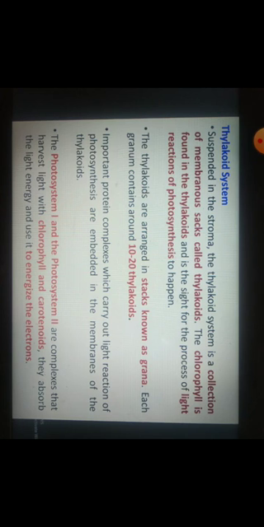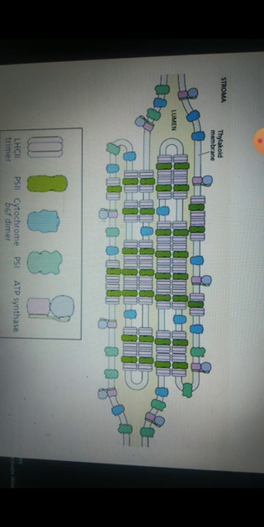Photosystem 1 and photosystem 2 are complexes that harvest light with chlorophyll and carotenoids. They absorb light energy, and the chlorophyll molecules and photosystems are all present on the thylakoid membranes. Here is the diagram of a thylakoid membrane. This is the thylakoid lumen, and then the thylakoid membrane. On the membrane there is light harvesting complex 2, and photosystem 2, the green structures. Then there is cytochrome, another protein, leave it. Then there is PS1, photosystem 1.